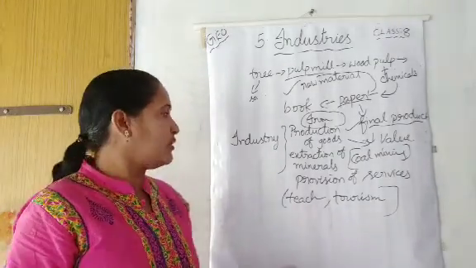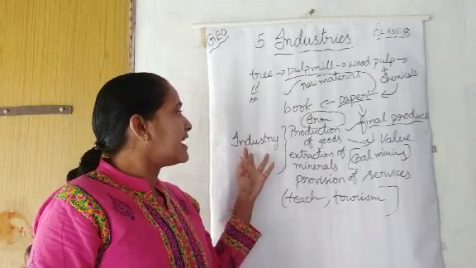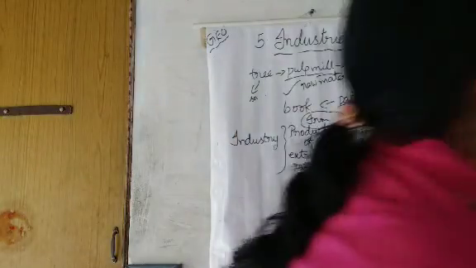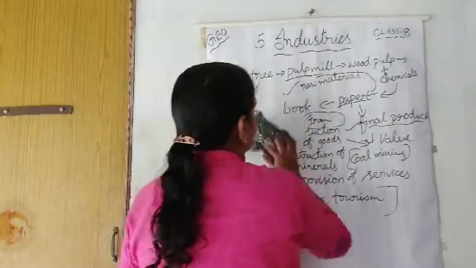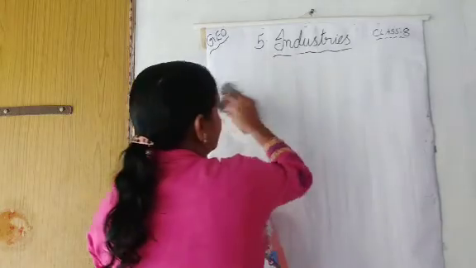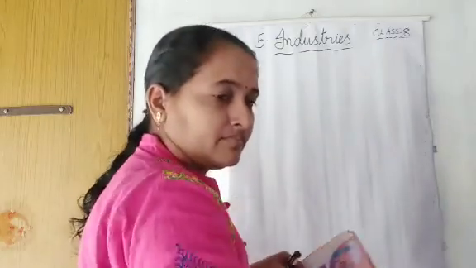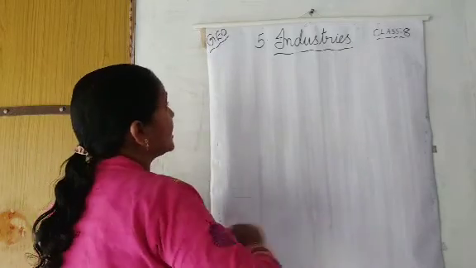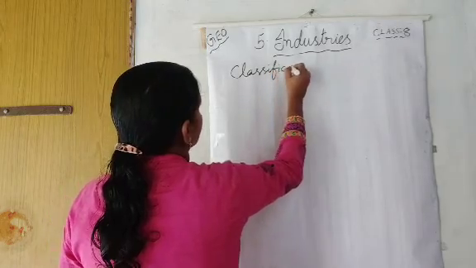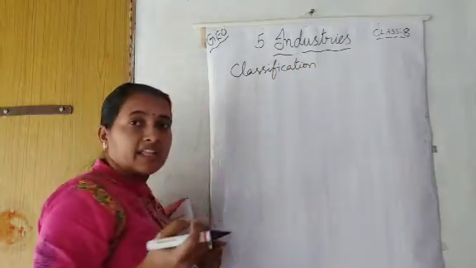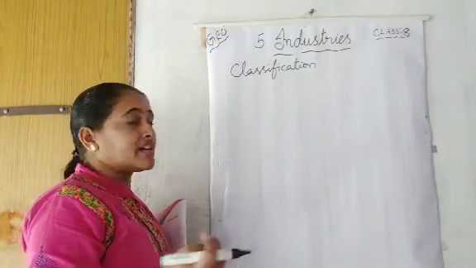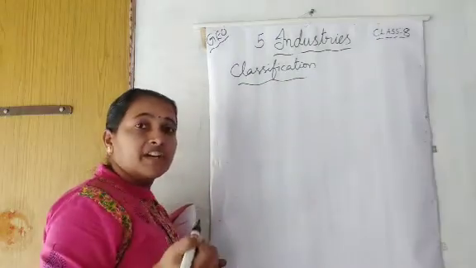classification of industries. So you got the idea of the basic idea of industry. Now let's see how the classification has been done in these industries. Already you have learned three categories: iron and steel industry, coal mining, and tourism industry. Different types are there. So why different types?